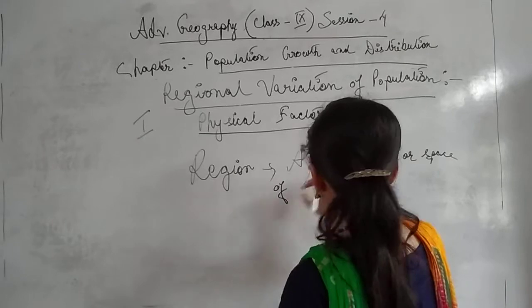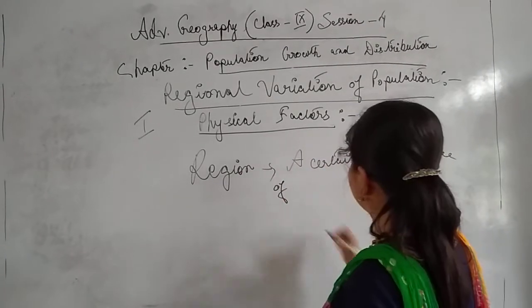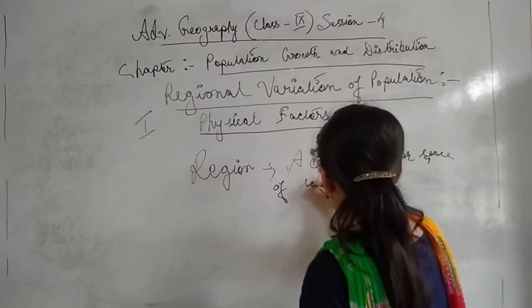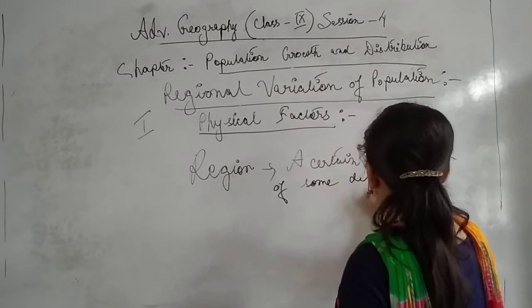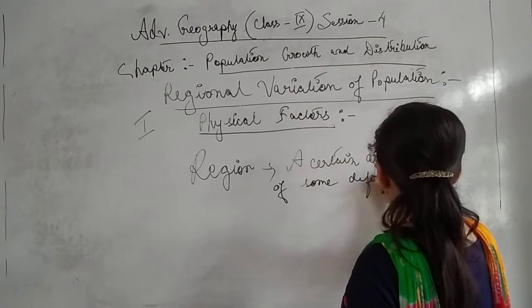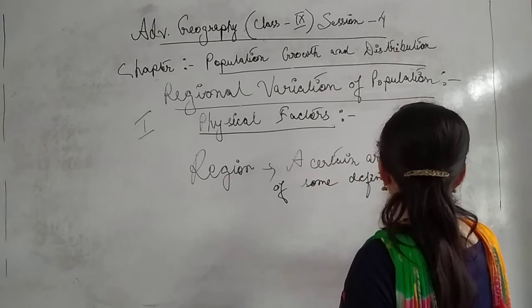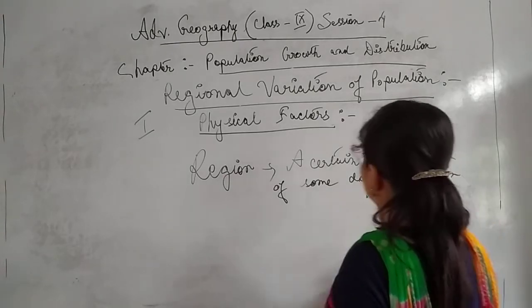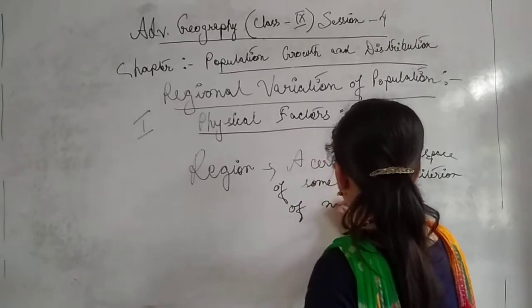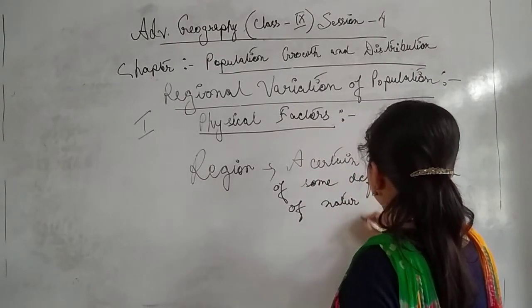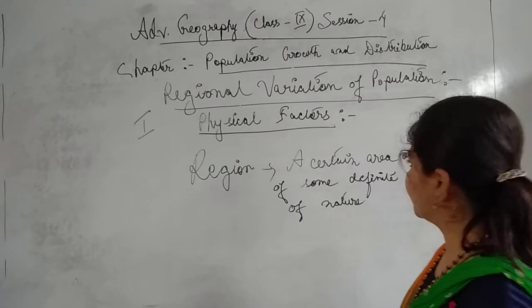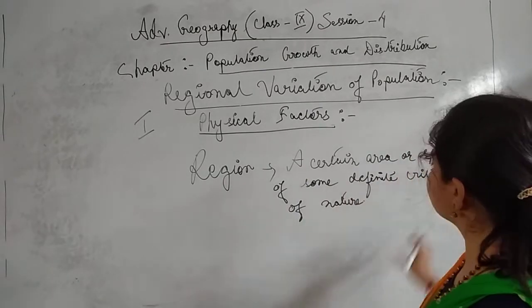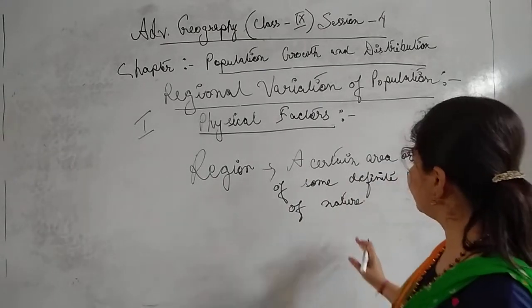So in short we can say that regions are charting areas or spaces of some definite criteria. It may be natural, a definite criterion of nature. Okay, a region is a charting area of space of some definite criterion of nature.